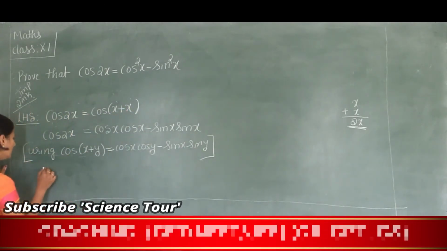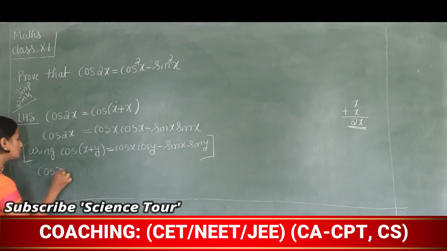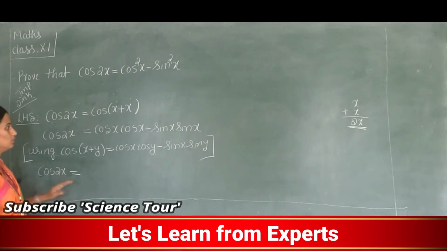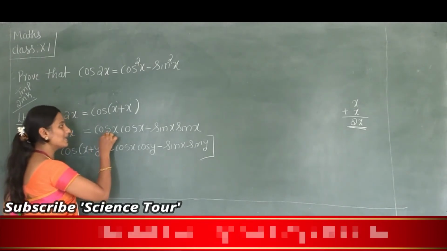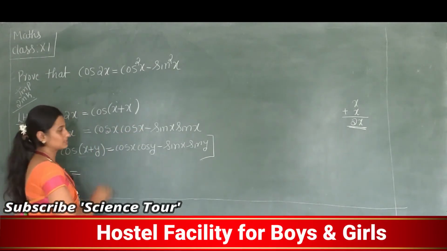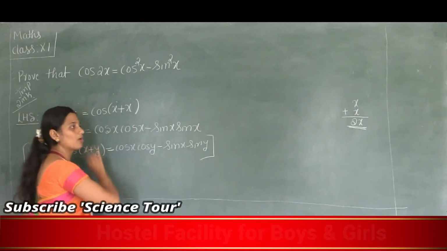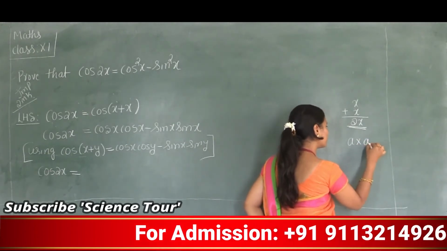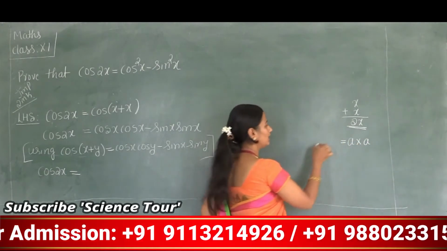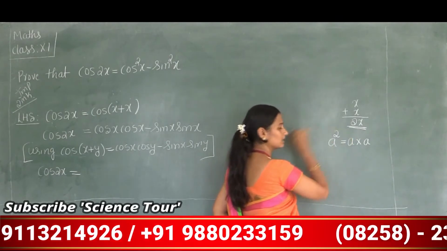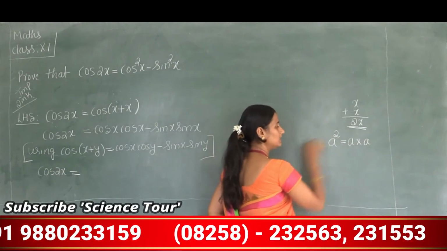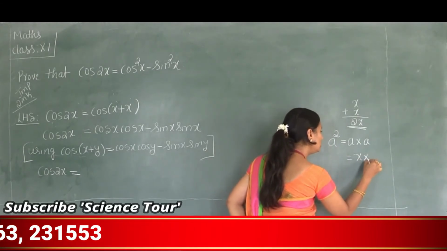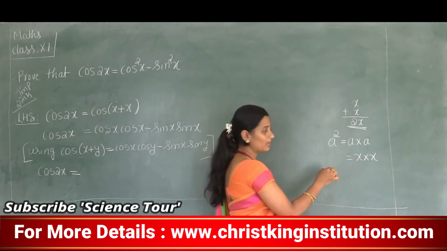Now cos 2x is equal to cos x into cos x. What is the value of a into a? It is a square, correct? Similarly, what is the value of x into x?